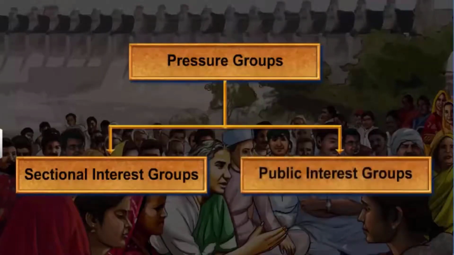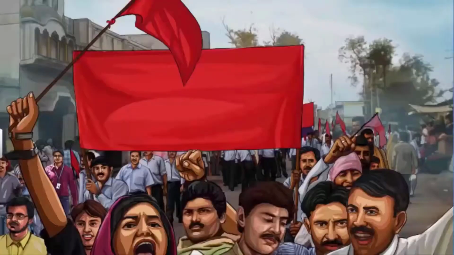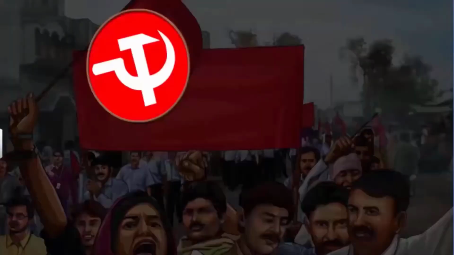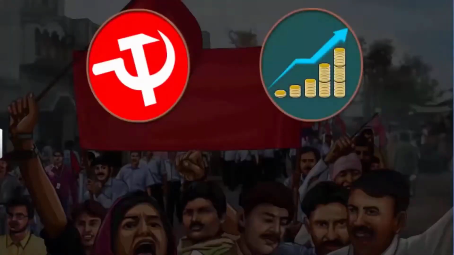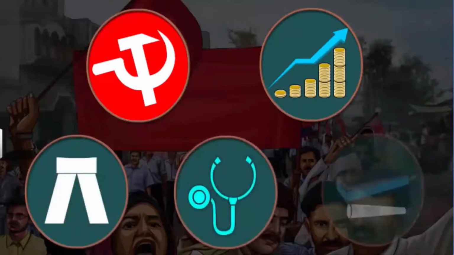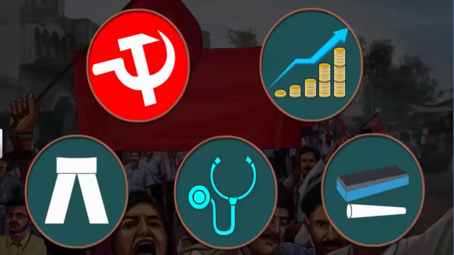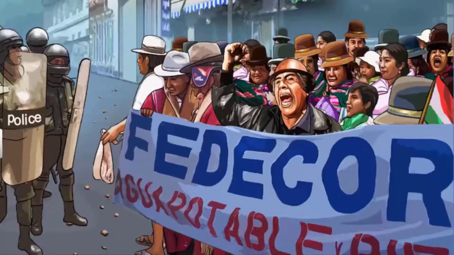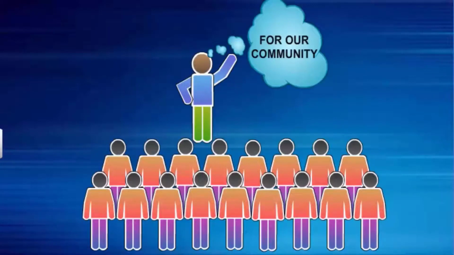There are two types of pressure groups: sectional interest groups and public interest groups. The sectional interest groups promote the interests of a particular section or a group of society. Trade unions, business associations, and professionals like lawyers, doctors, and teachers are associated in this group. FEDECOR, a Bolivian organization, is an example of such a group.